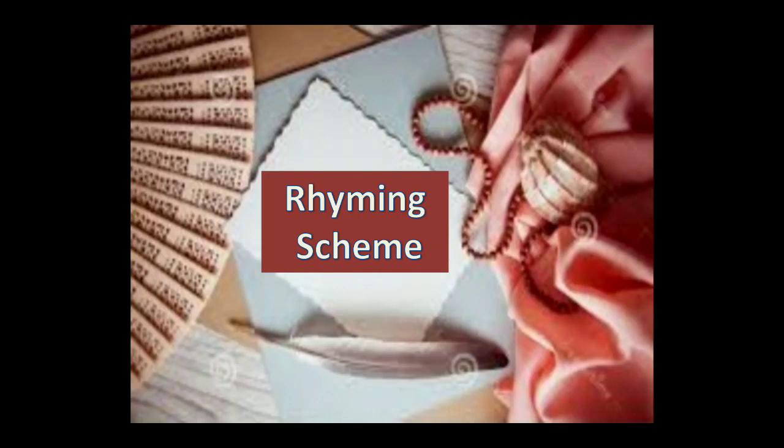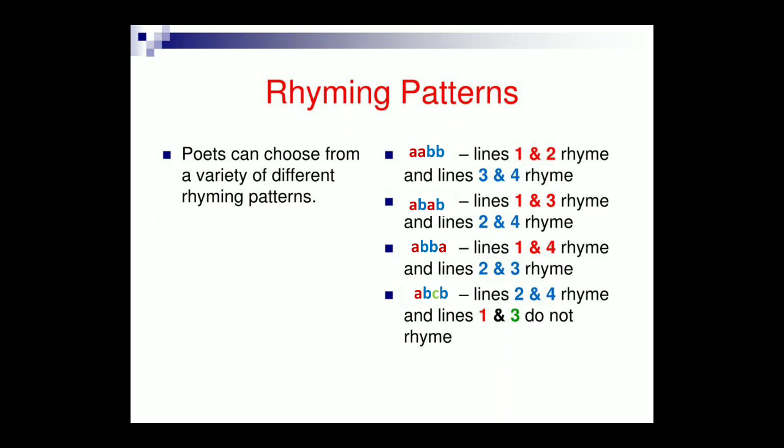In this video, we will discuss the rhyming scheme of a poem. A rhyming scheme of a poem is the pattern of rhymes at the end of each line of a poem. Rhyming patterns: a poet can choose from a variety of different rhyming patterns.